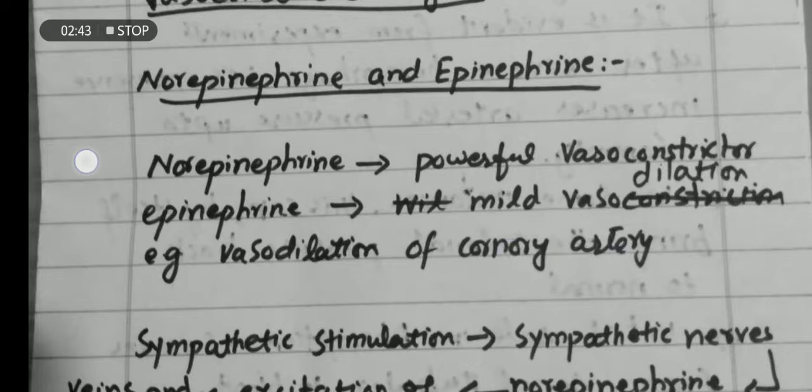Coronary arteries are responsible for providing blood to the heart tissue. Although the heart is involved in pumping blood throughout the body, the tissue of the heart is also living. It needs blood, it needs oxygen for its survival too. So there is a specialized network of arteries known as the coronary arteries. It forms a net over the surface of the heart to provide the tissue with fresh, or you can say oxygenated, blood. If there is some kind of restriction or blockage in the coronary artery, there will be a chance of heart attack.